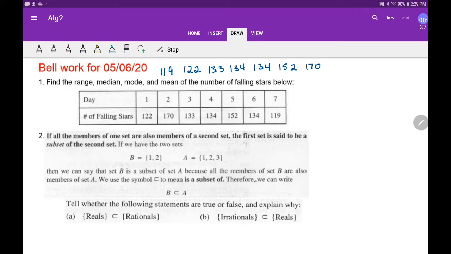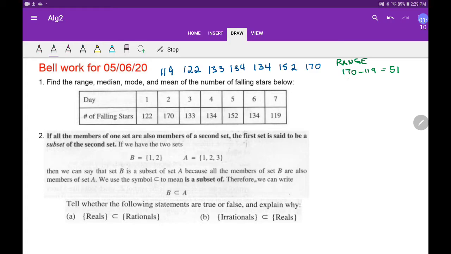And in statistics, I like to count. There's 7, so 1, 2, 3, 4, 5, 6, 7. Make sure I got all of them there, and I do. So the range is the biggest, subtract the smallest. So the range is 170, take away 119, and that's going to be 51. So the range is 51.